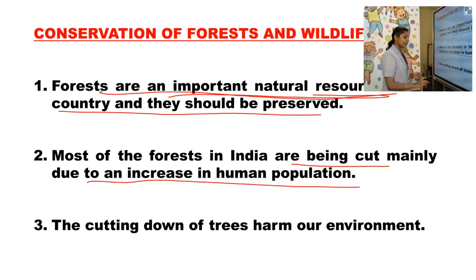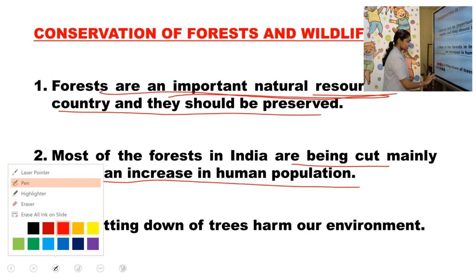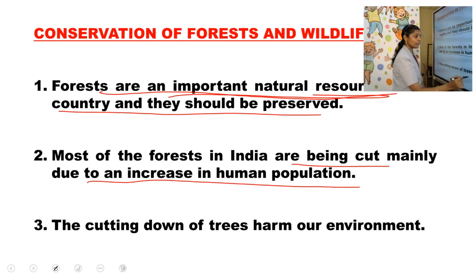The cutting down of trees harms our environment. Harms means destroys. How? When the trees are cut down, there will be soil erosion. The pure air will be lost, and the air gets impure. Then wildlife will not have their natural habitat. That is why wild animals are coming to the villages.